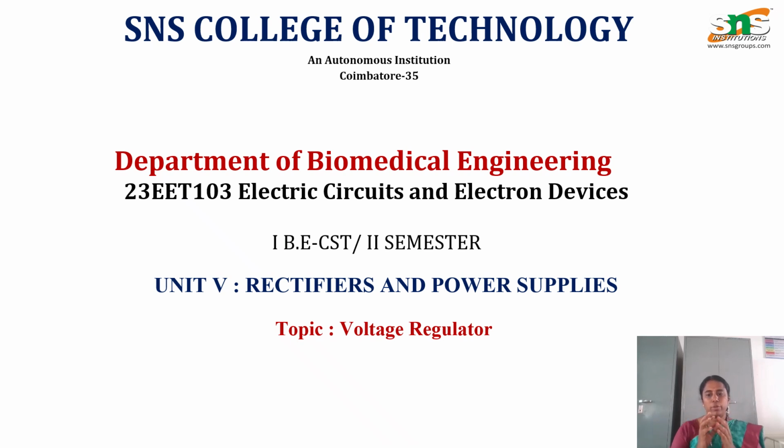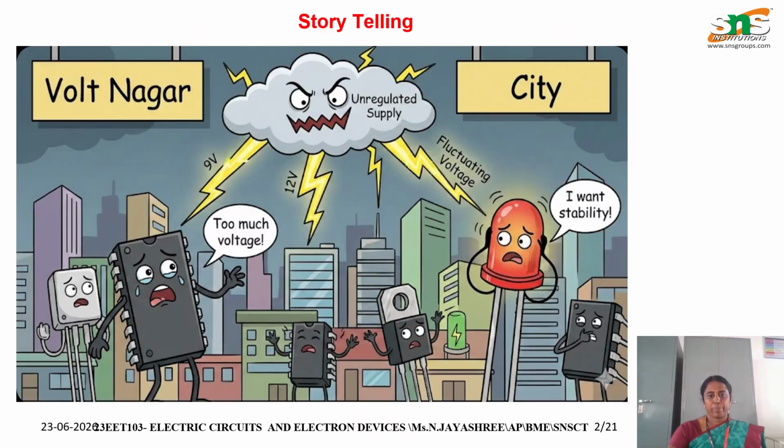So we know, what do you mean by voltage regulator? A regulator controls the voltage to a particular level. When there is a high input, it gives the output at the particular level, whereas when it receives a low input, it maintains the particular range of output. That is what rectifiers and power supplies use.